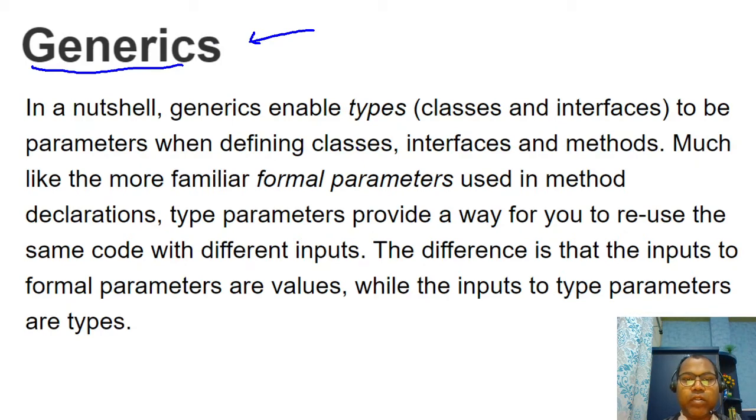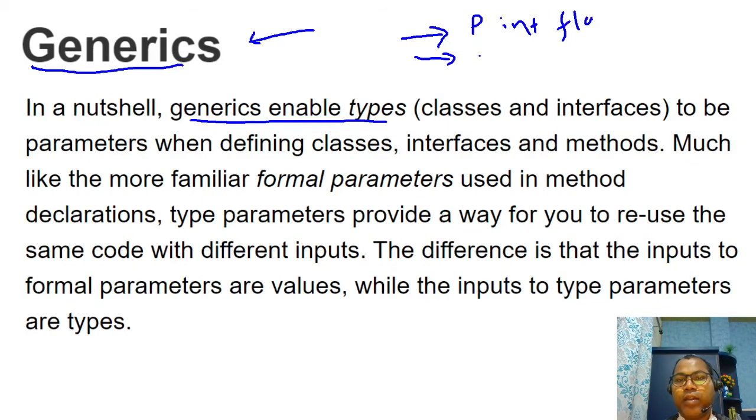So first, generics enable types. Generally, the types we know are primitive data types, like int, float, double. Similarly, user-defined data types, like we have studied class and interface.